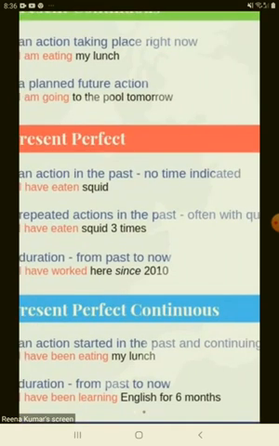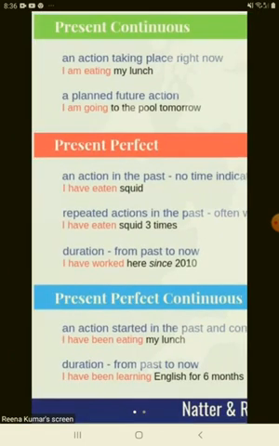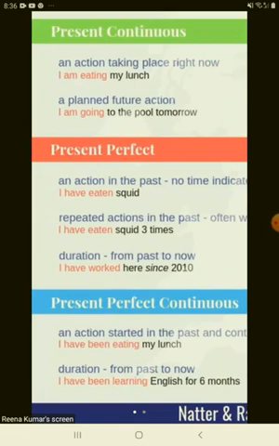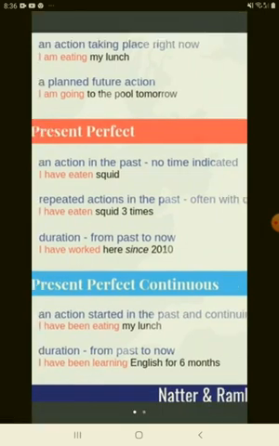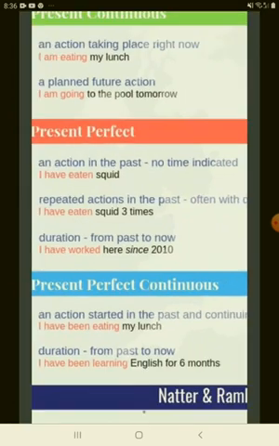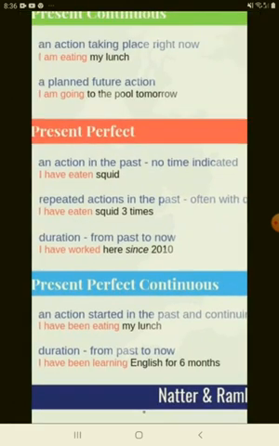So: I have been studying this topic. All these statements are used in this way. Now duration, from past to now, that means you have been doing it from the past till date: I have been learning English for 6 months. I have been practicing yoga for 1 year. So you are giving a time reference, and that is used very clearly and specifically here.